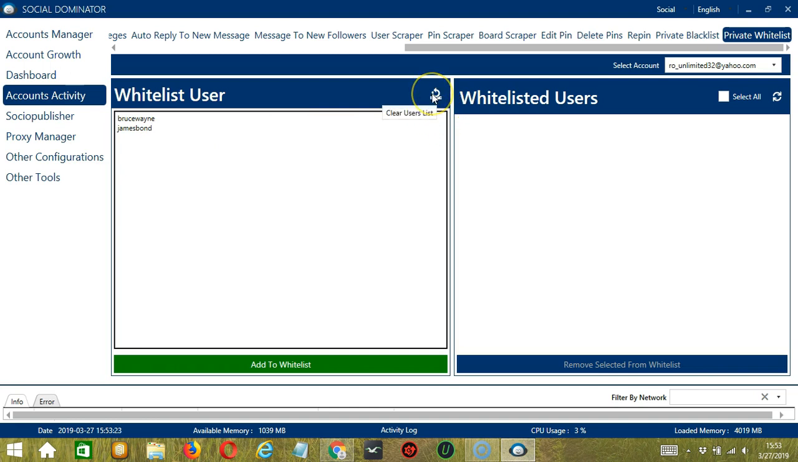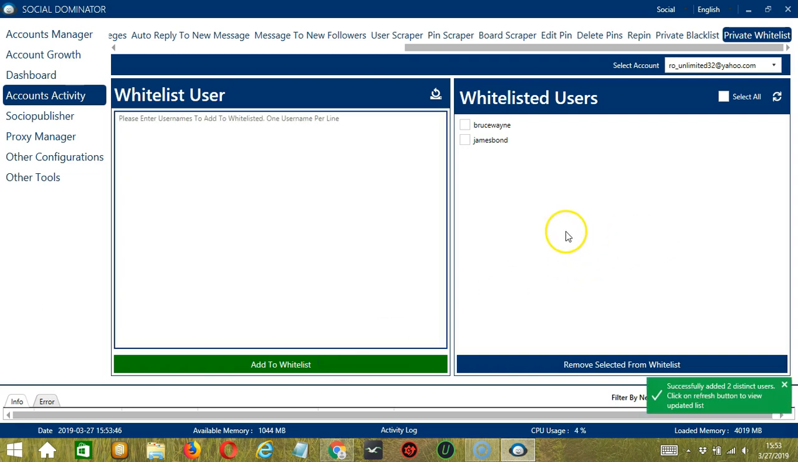This button will allow you to clear the users you have entered here. So if you click it, then they're gone. So let's type them again, enter, then the second one. When you're ready, click the green button, Add to Whitelist. And they are successfully added to the whitelisted users on the right. You can refresh using this button. Sometimes the list might not add everyone, so you might need to click the refresh button.